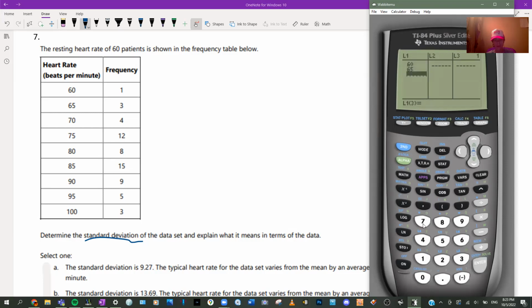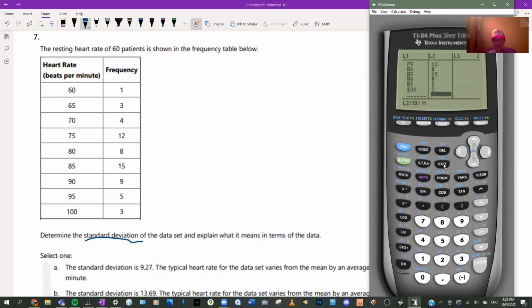All right, 70, 75, 80, 85, 90, 95, 100. And yeah, you kind of want to make sure you're doing it right. All right, L2, all right, 1, 3, 4, 12, 8, 15, 9, 5, 3.